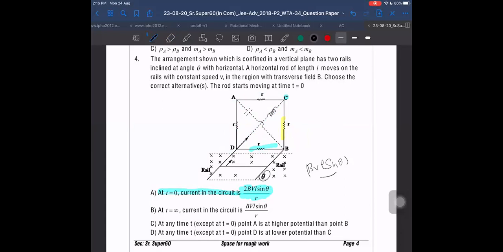Because this is a short circuit line here. If it is a short circuit, then the current through these two will become 0, and this capacitance is acting like an infinite resistance or open circuit only. So we can assume as if this branch does not exist. Then our simplified diagram is this only, R, and these are in parallel. BVL sin theta upon R by 2. A is the right answer. Next.